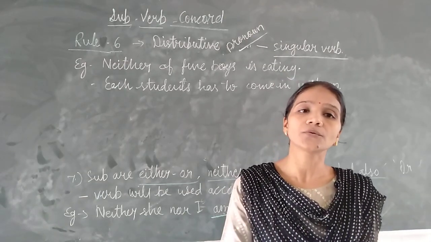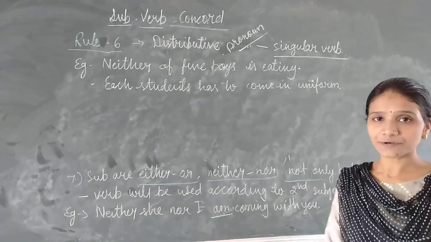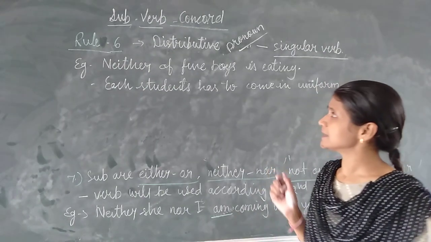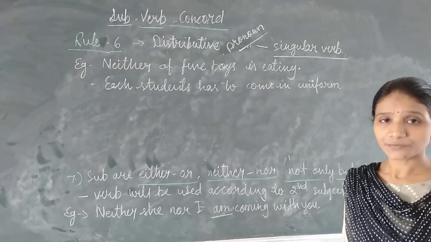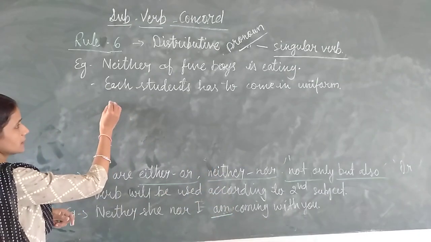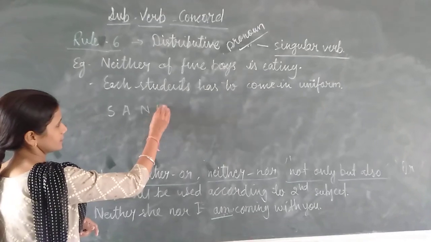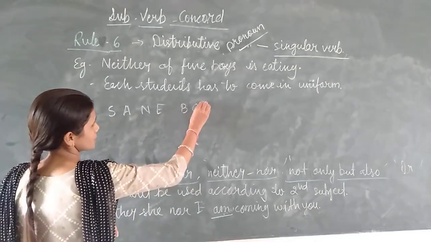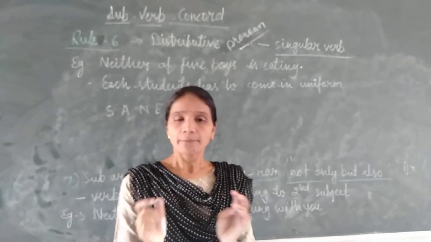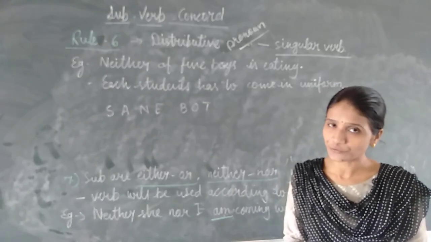These all are known as distributive pronouns. For this I have a short trick I am giving you, so that you can easily learn all these distributive pronouns. See, everybody look here. I am writing here S A N E B O T. In short, you have to learn only "same boat". By this "same boat", we will learn 15 distributive pronouns.